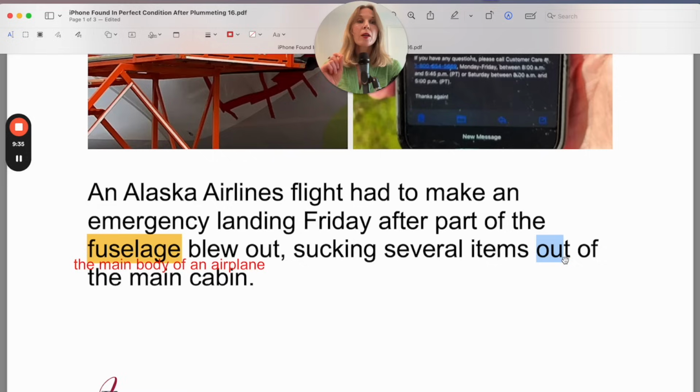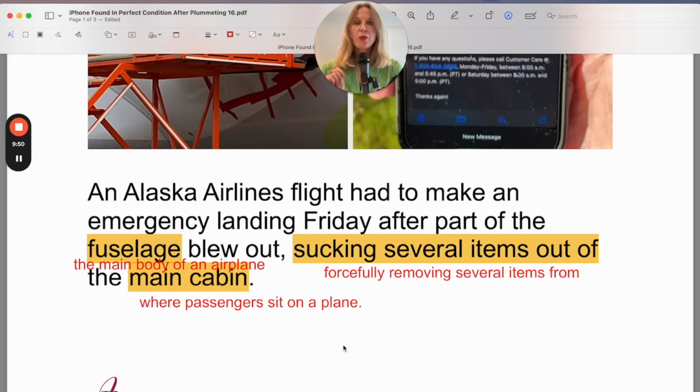Sucking several items out of the main cabin. The main cabin is the part of the plane where you would be sitting when you're on a plane. That's the main cabin. I wrote those notes for you.